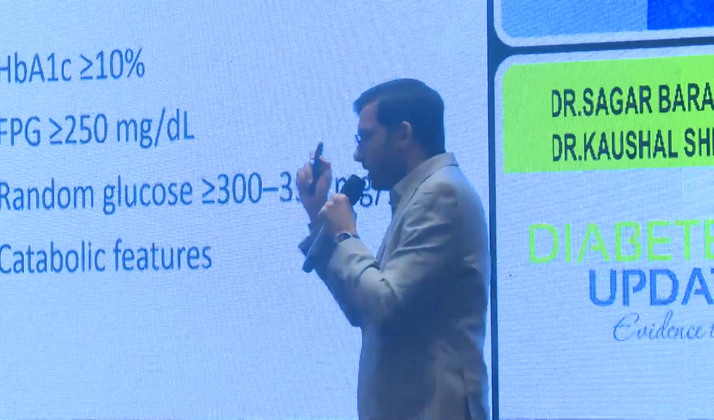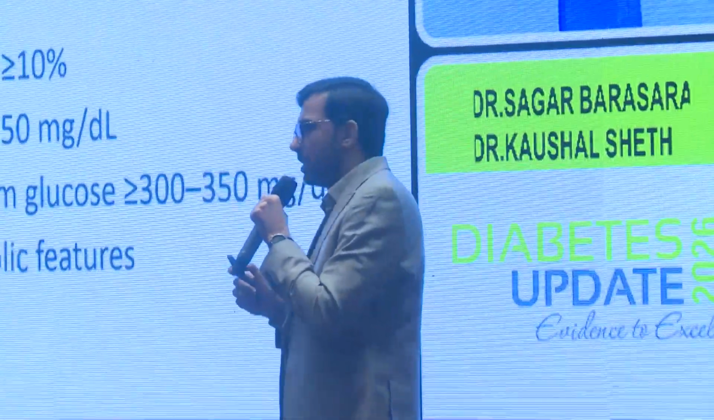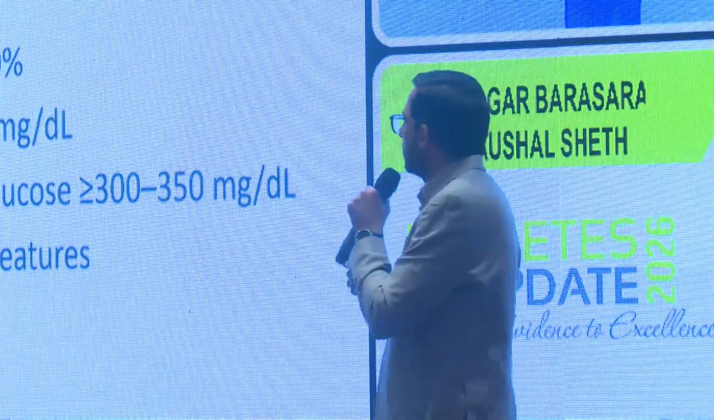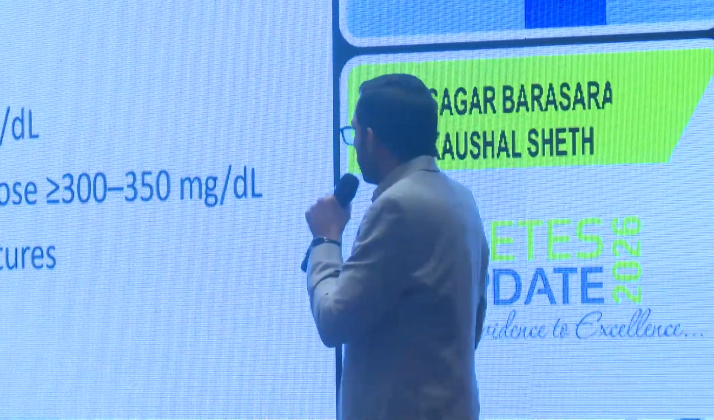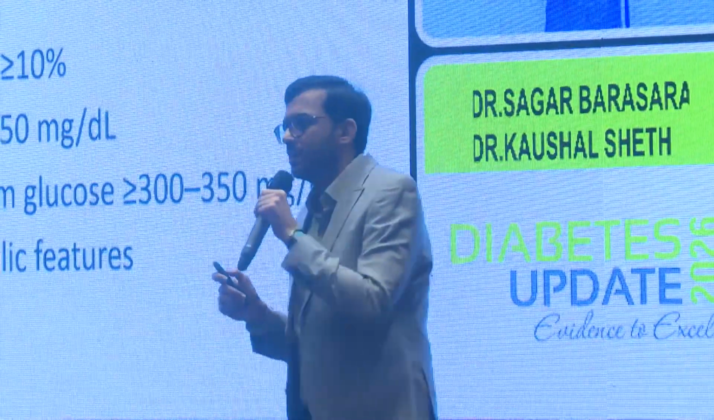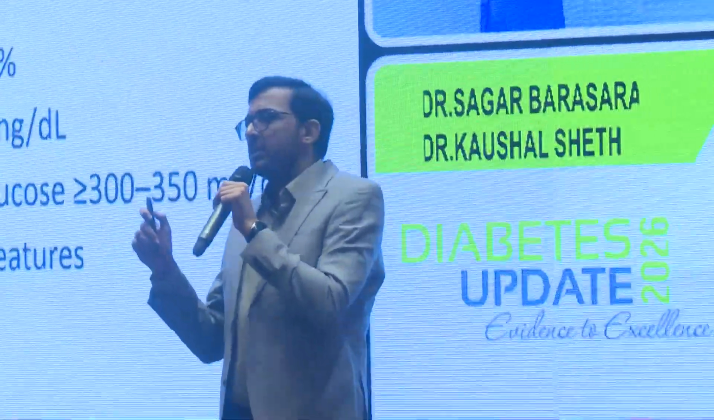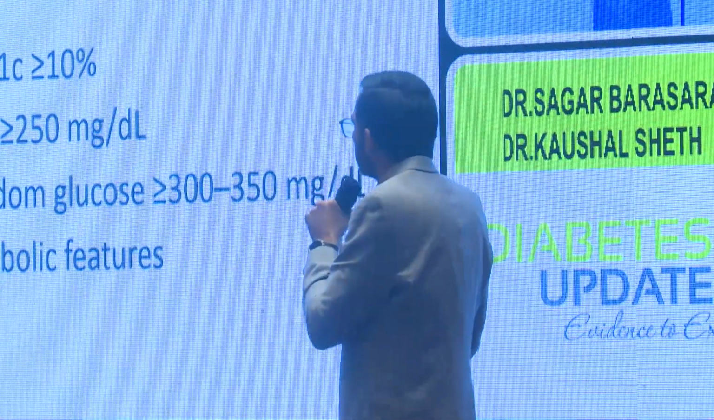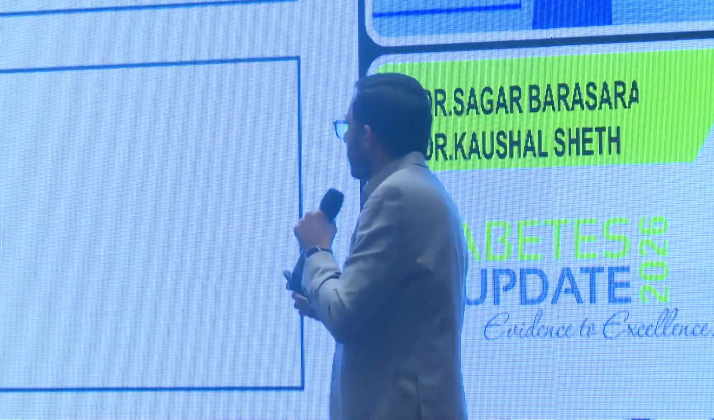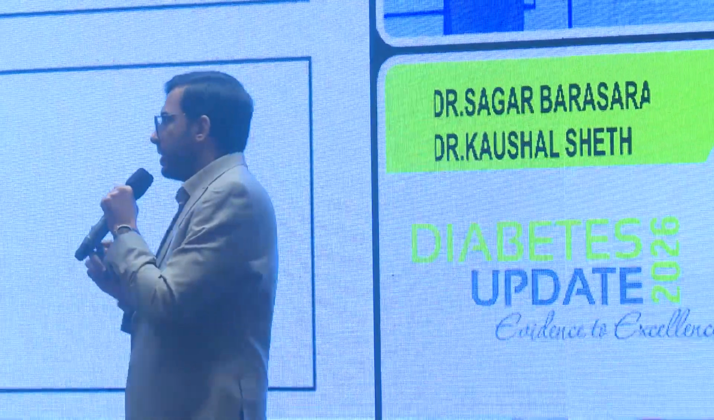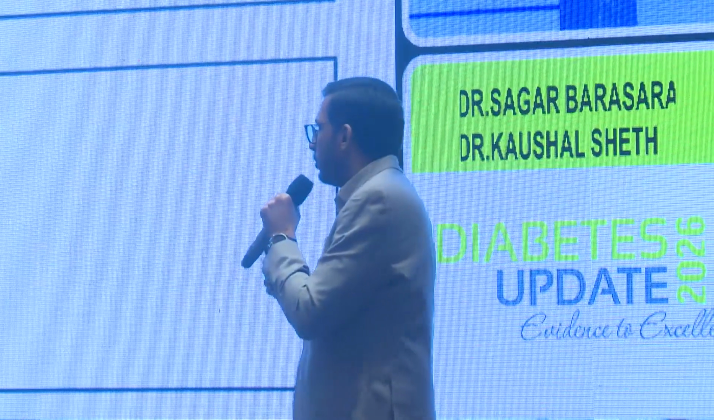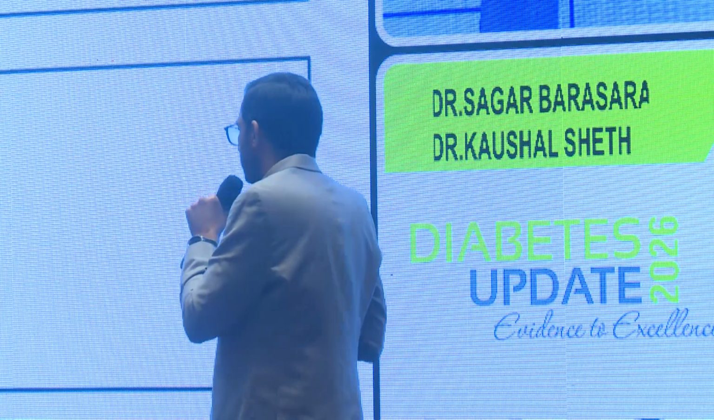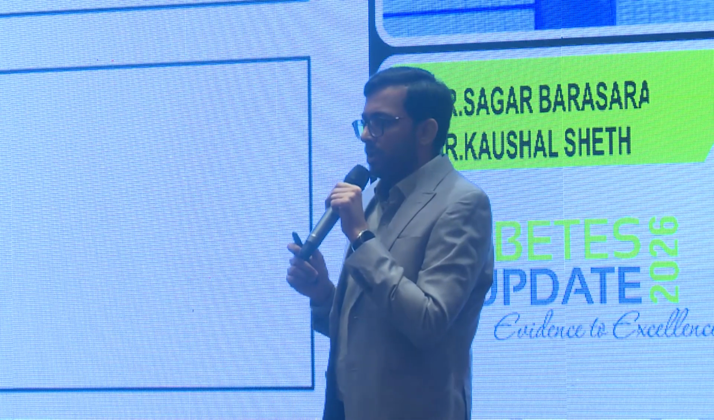When a patient is diagnosed with type 2 diabetes and there is severe hyperglycemia, like HbA1c more than 10, fasting glucose about 250, random glucose more than 300 to 350, and if there are catabolic features like the patient is losing weight, nocturia, polyuria, increased thirst, we have to start insulin. And if there is a long duration of diabetes and inadequate control on metformin with multiple OHAs, and we have tried GLP-1 analogs and SGLT2 inhibitors, we have to initiate insulin.